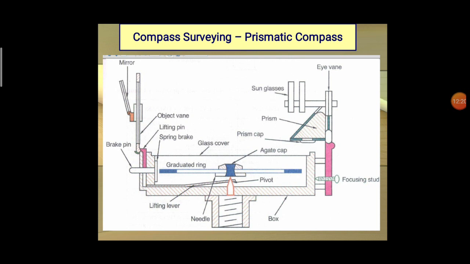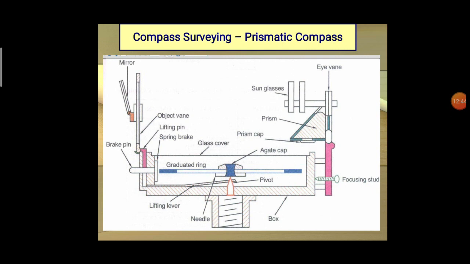At the same time, the overall box is covered by a glass lid, or here it is mentioned as glass cover. Object vane and eye vane are provided at diametrically opposite ends, so at both ends we have the vanes.